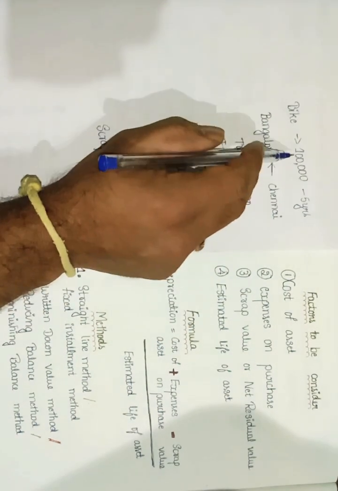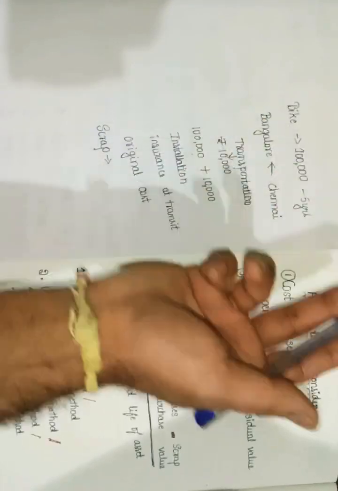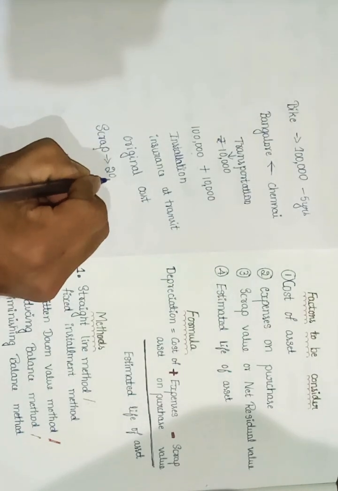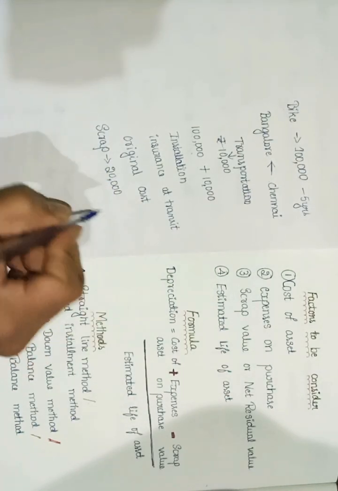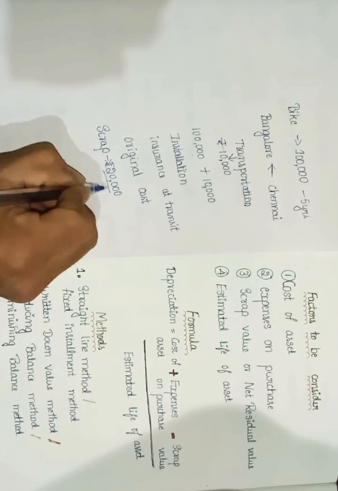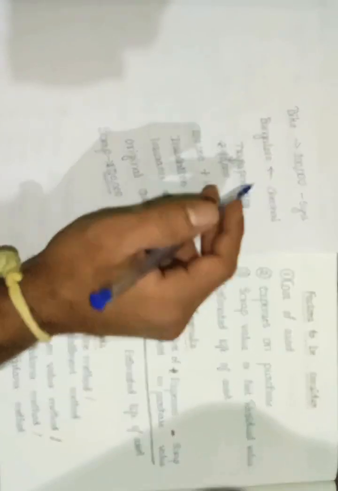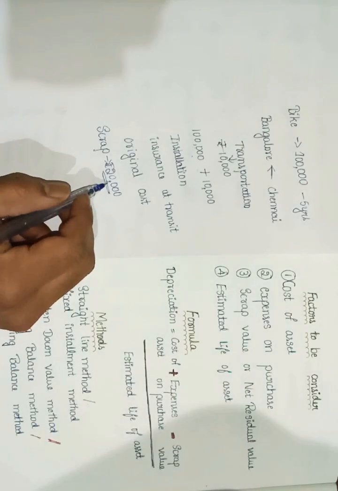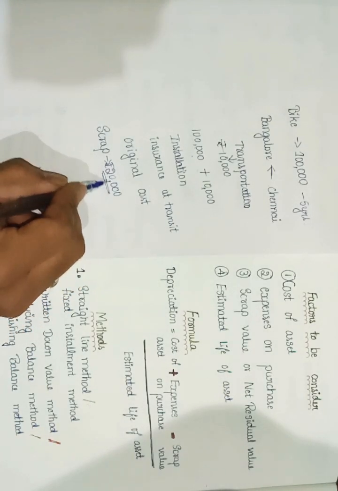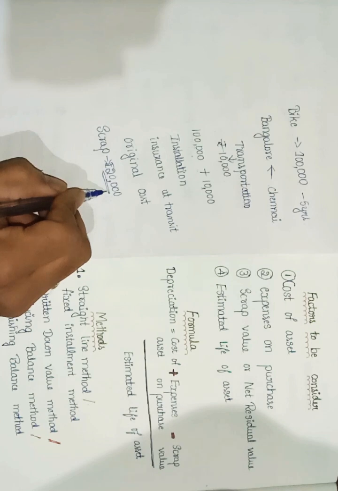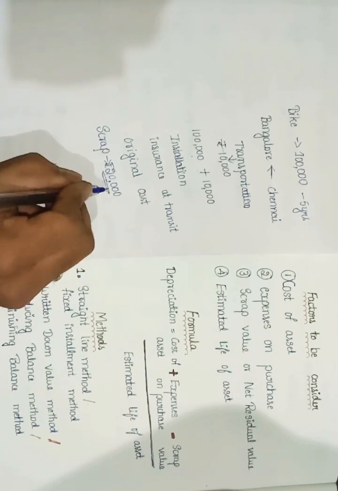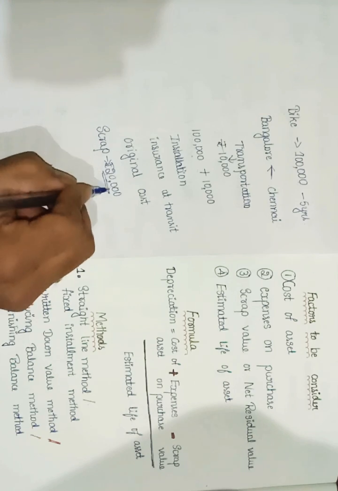For example, for a 1 lakh rupees worth of bike, I am going to receive, for example, 20,000. After the 5th year, it is going to lose its working condition. So if I am selling that scrap bike, I am going to get 20,000. This we also need to consider. It is just an estimation. After the 5th year, I am estimating now how much I am going to receive.